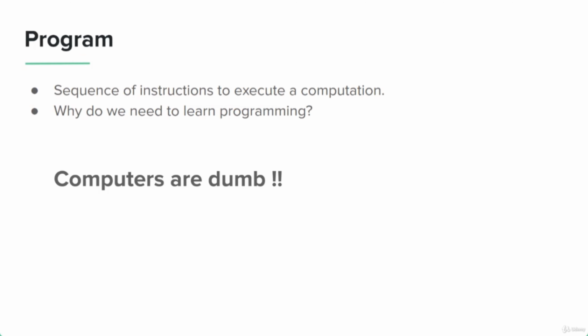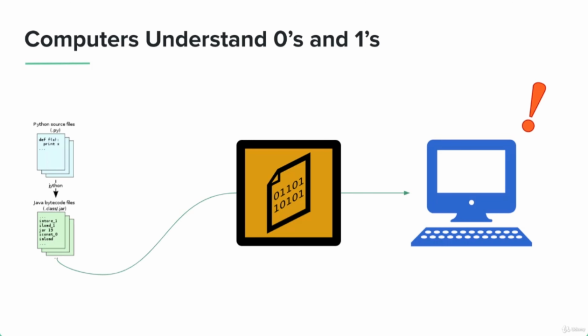They do not understand the complex languages that we speak in our everyday lives. That is mainly because computers are still machines, and they only understand zeros and ones. For that reason, we need to write programs, and those programs are converted into zeros and ones, called the binary code, which is fed into the computer, and the computer eventually acts on those instructions.